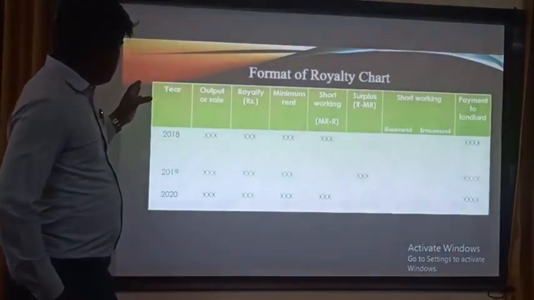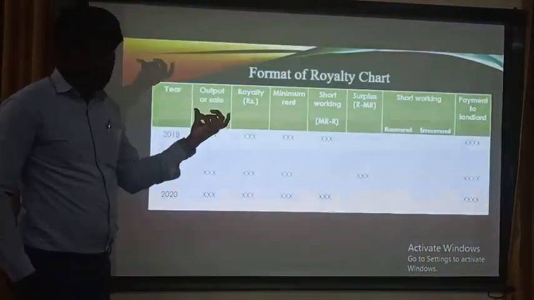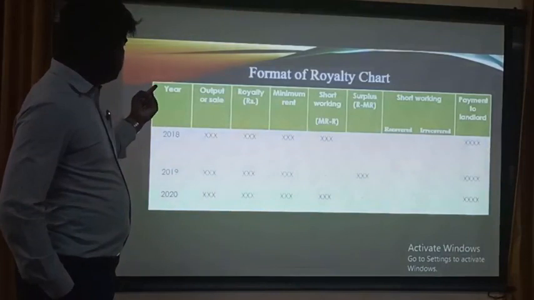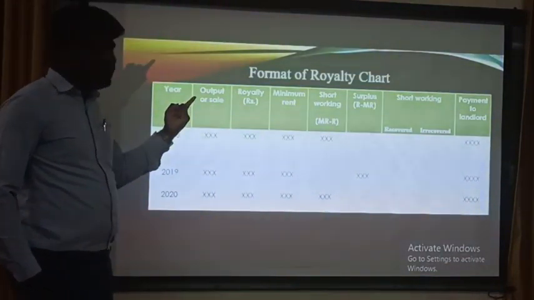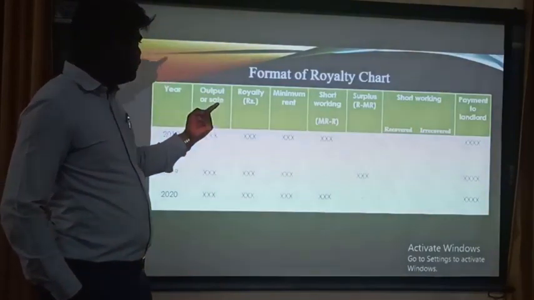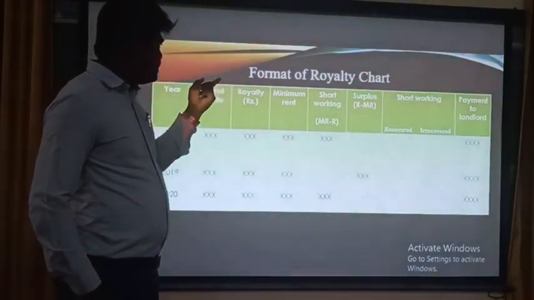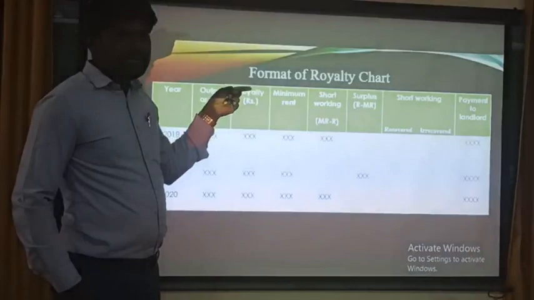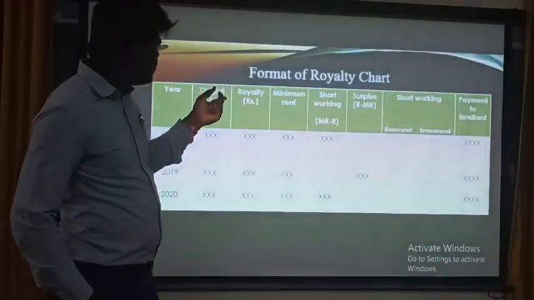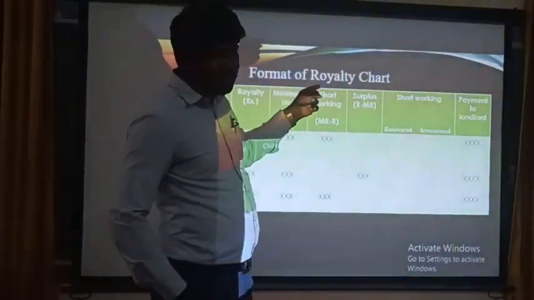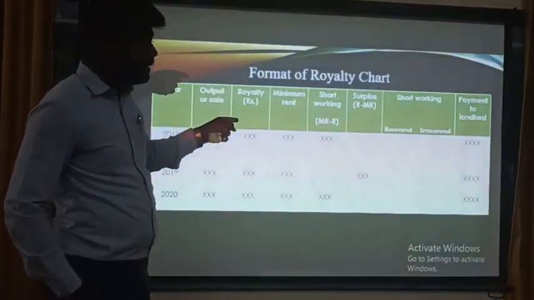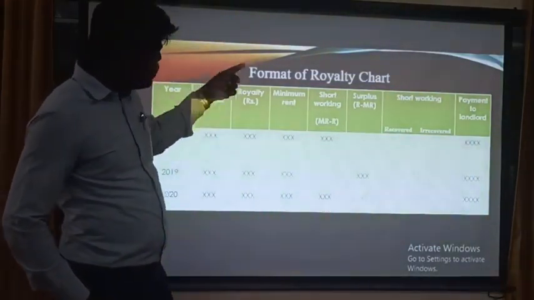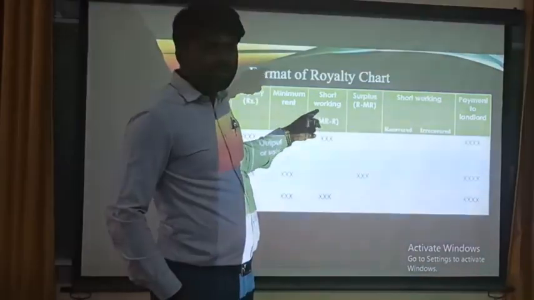Okay, here make it 9 columns. Year column, output or sale column, royalty column, minimum rent column, short working. The short working or surplus, it may be short working or surplus. If minimum rent is more than the royalty, that is short working, deficit of short working. If royalty is more than the minimum rent, that is surplus of short working.